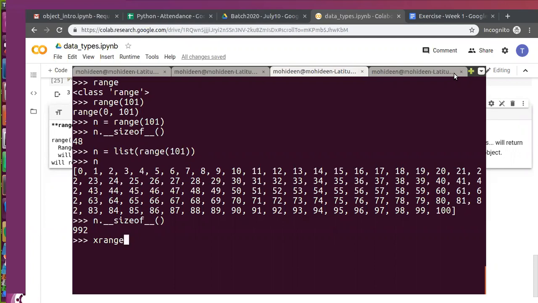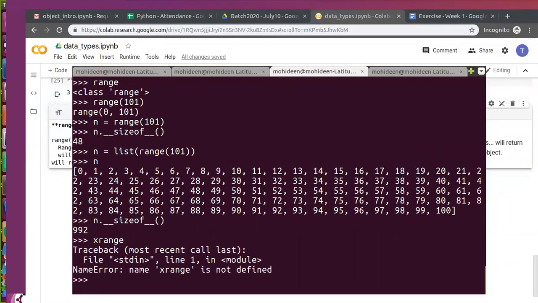How? It's just a variable, right? How does Python know it is a variable? Name error. Python will know this is a variable when you declare it. So I never declared anything called xrange, so it will be a name error.